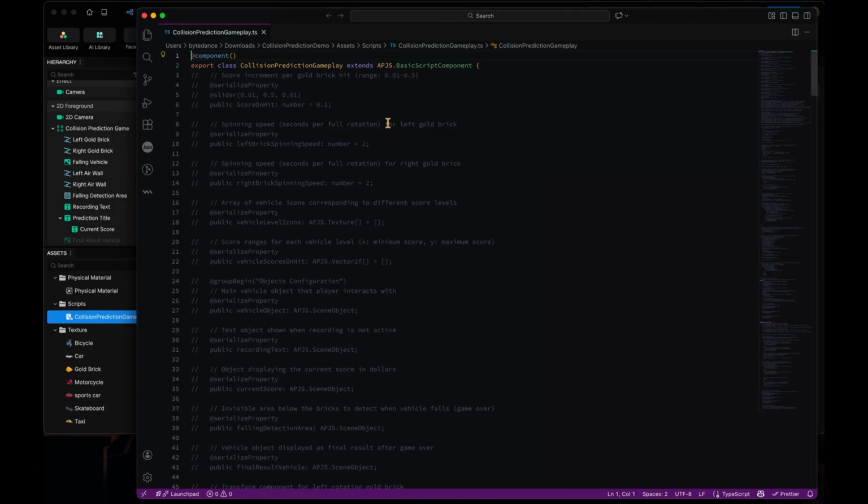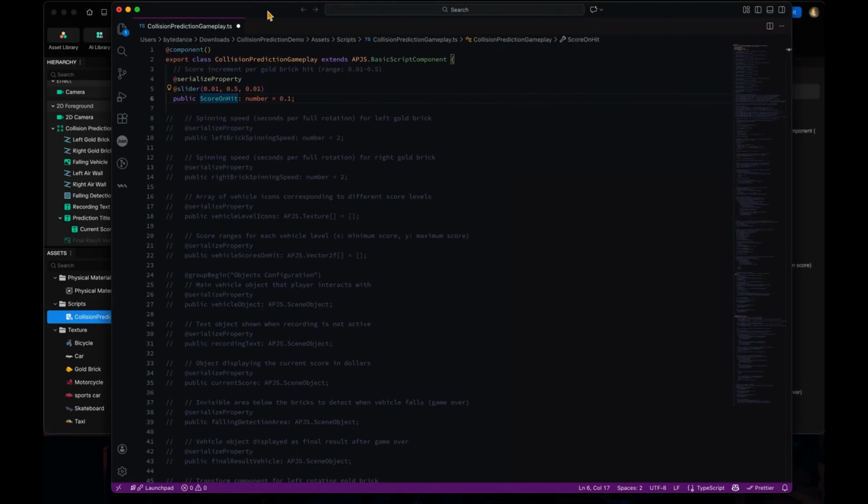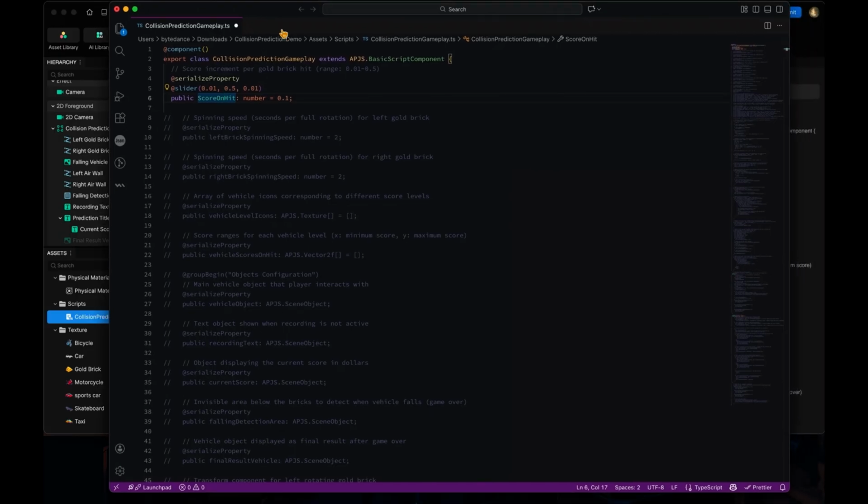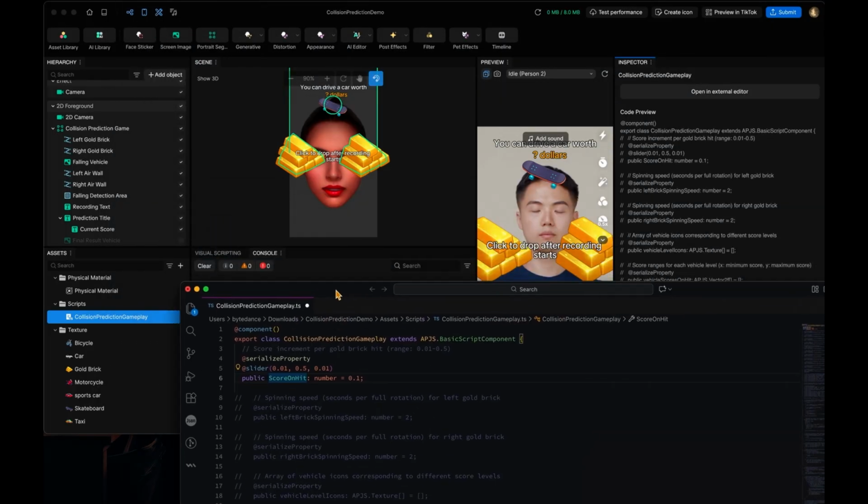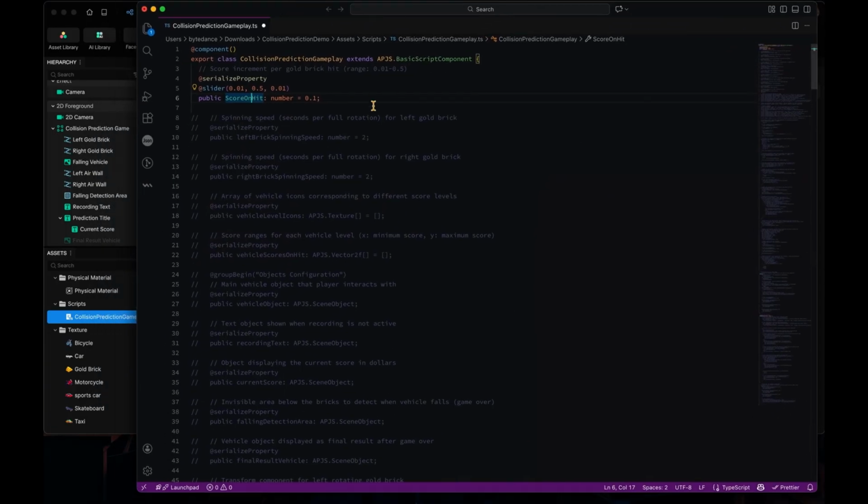Let's start with the serialized property. I will uncomment one of the serialized properties. The first one is score on hit, which tells you the scale of how much score you will add whenever it hits on the gold brick. This is very easy to understand, but I think this is the first time I introduced the serialized property here.